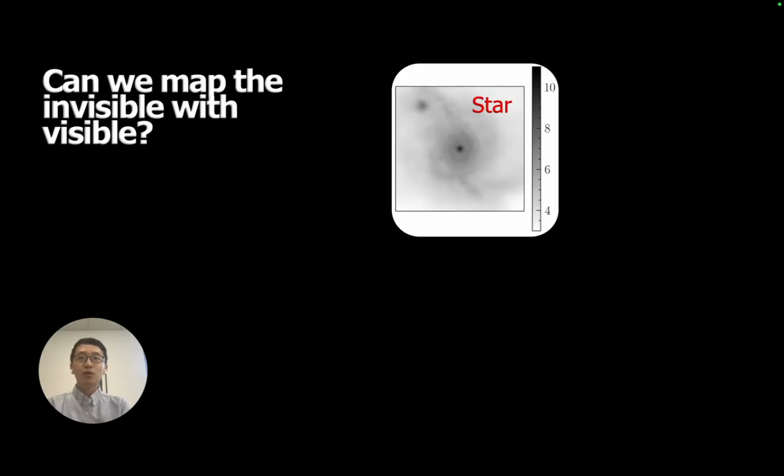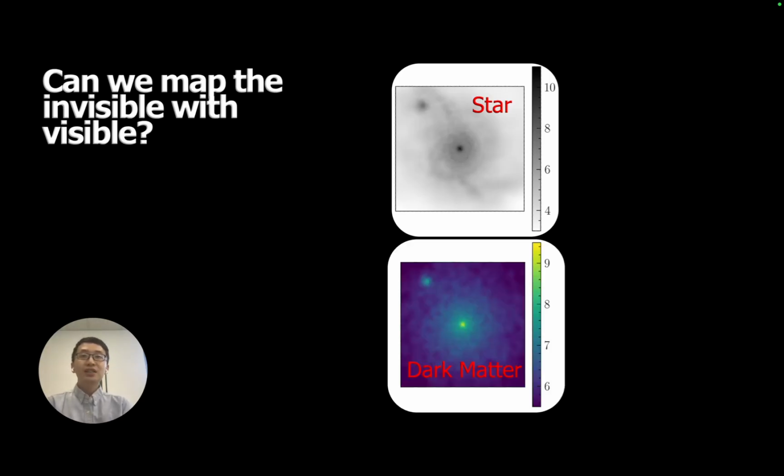In galaxies, what we see most directly are stars. Stars give us light. They trace part of the galaxy's structure, for example, where the dense center is, where the outskirts fade away, where the galaxy is smooth, clumpy, stretched, or disturbed. Underneath that visible structure is a much larger dark matter halo, which controls how the galaxy forms and evolves. My project asks whether machine learning can help us bridge these two properties together.